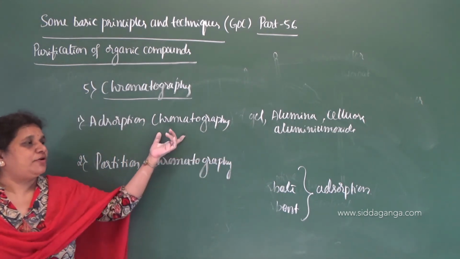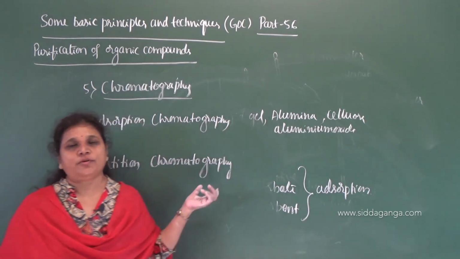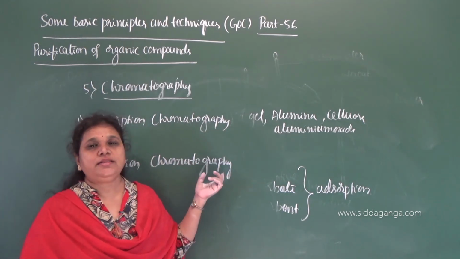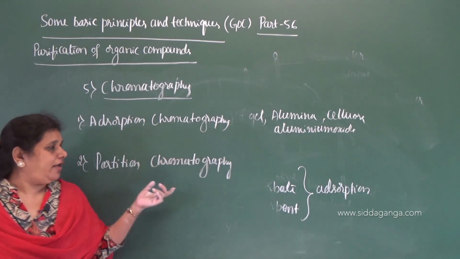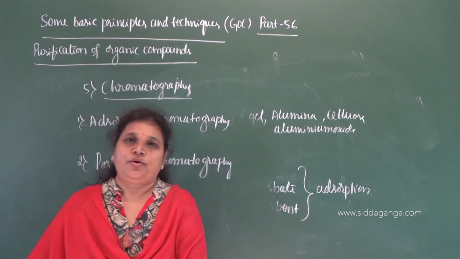In adsorption chromatography, again we have two types. First one is column chromatography, second one is thin layer chromatography, and partition chromatography is also called paper chromatography.